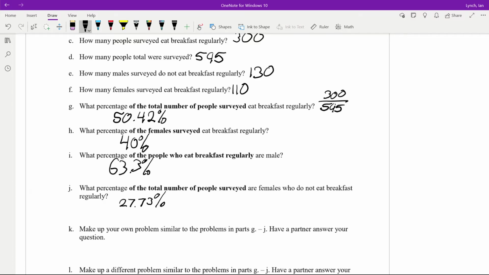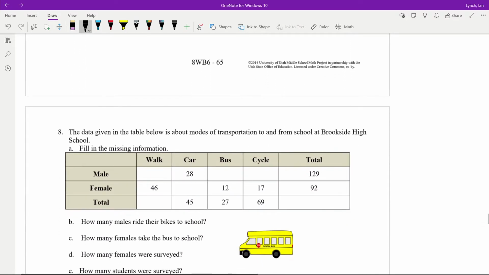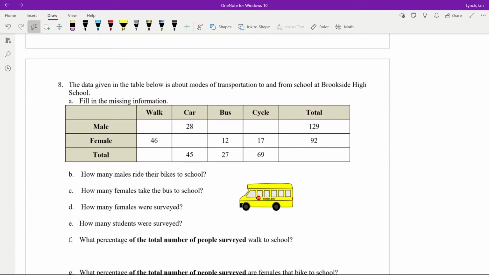So again, make up some problems, guys. The data in the table below is about modes of transportation to and from school at Brookside High. Fill in the missing information. So we're going to look at where we can actually fill it in. All right, so we got 2 rows and 4 columns.